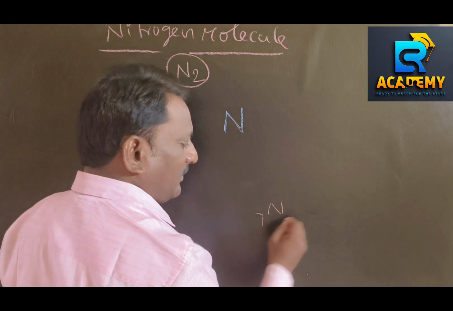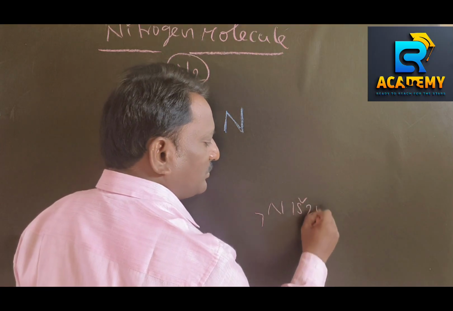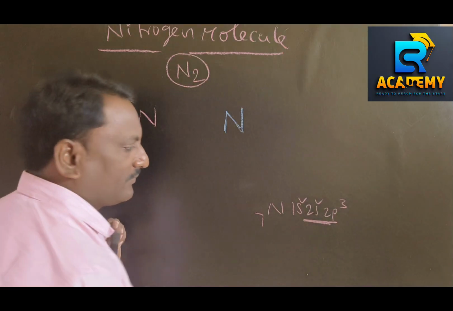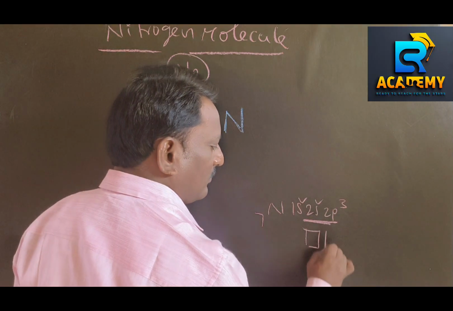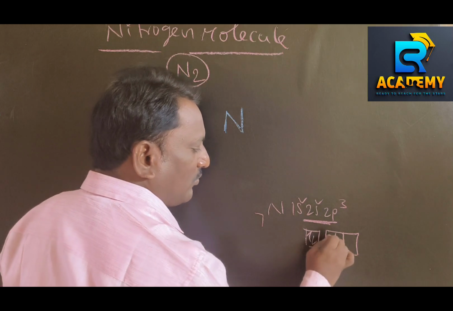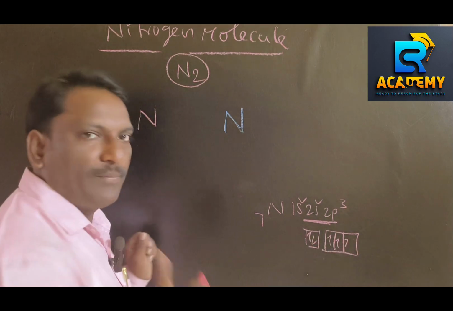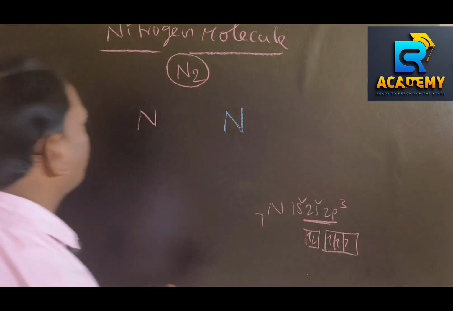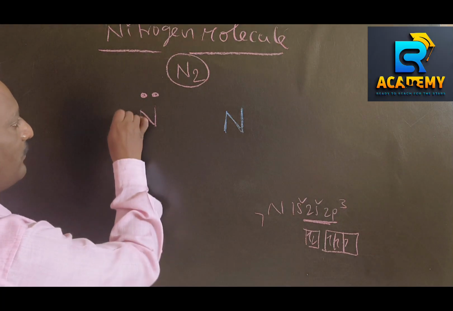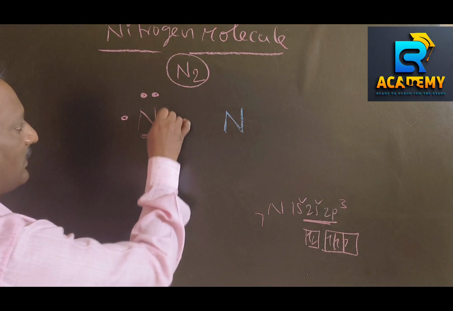Nitrogen has atomic number 7, electronic configuration 1s2, 2s2, 2p3. This is the last shell. How many paired and unpaired? There are 1 pair of electrons and 3 unpaired. So the Lewis dot structure of each nitrogen has 1 pair of electrons and 3 unpaired.